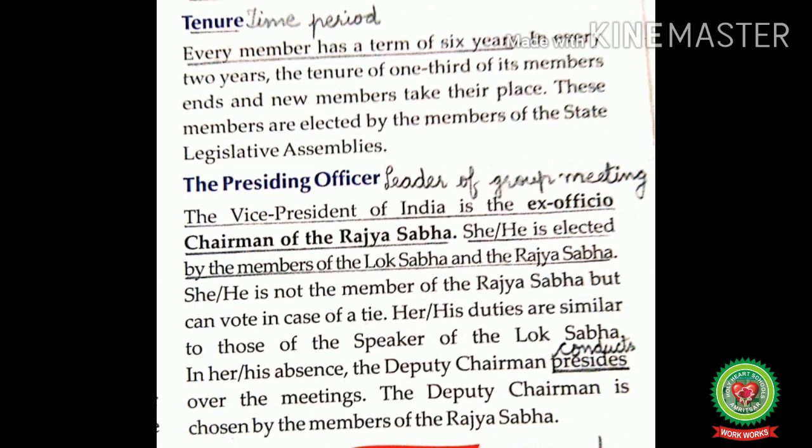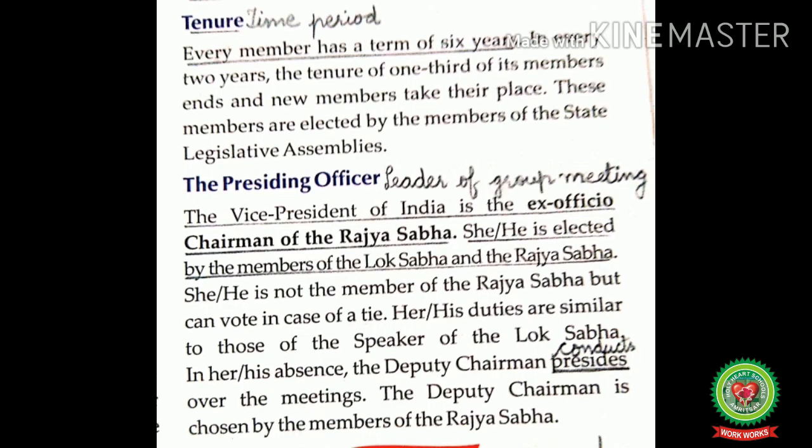Now let us read and discuss the next topic, the presiding officer. Presiding officer means the leader of a group meeting. The Vice President of India is the ex officio chairman of the Rajya Sabha. Ex officio means someone entitled to become a member because of the position one holds. At present, Mr. Venkaiah Naidu is the Vice President of India and he is also the chairman of the Rajya Sabha.